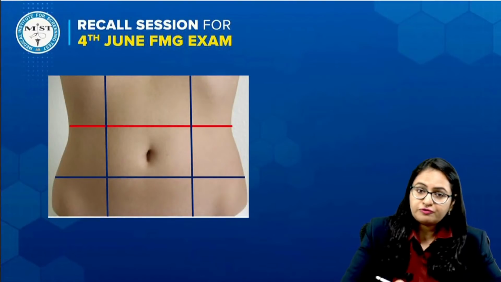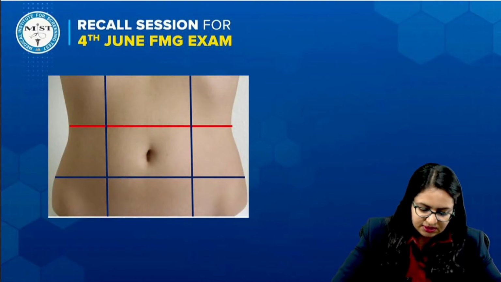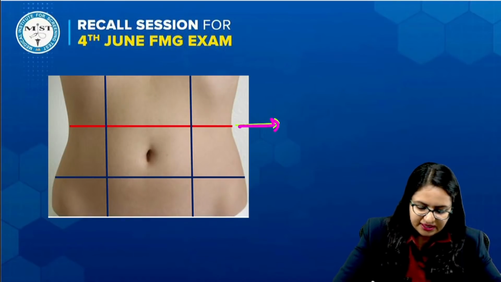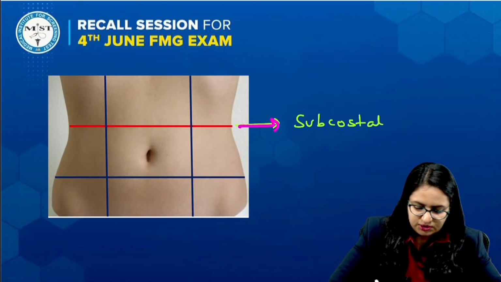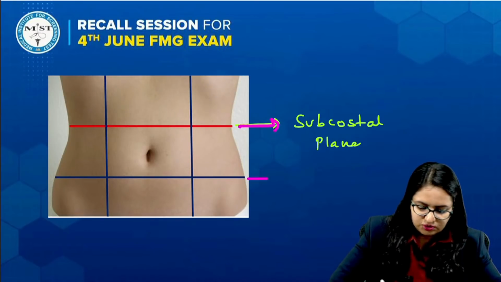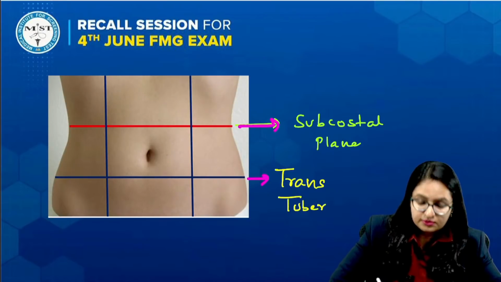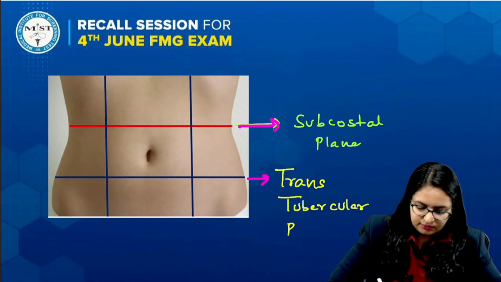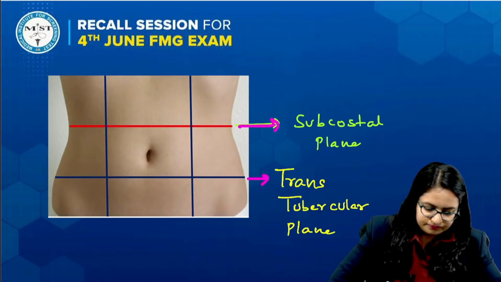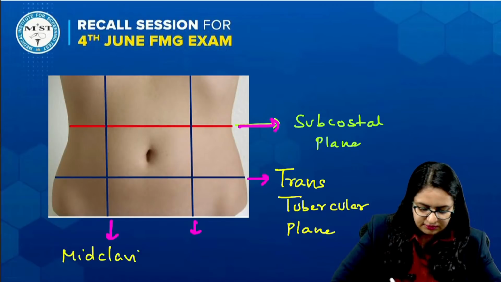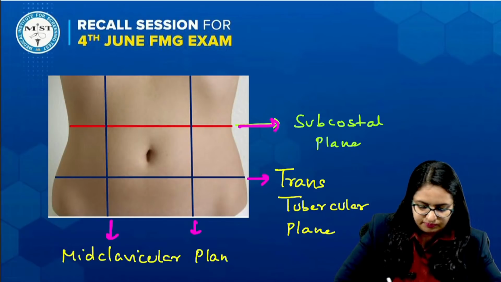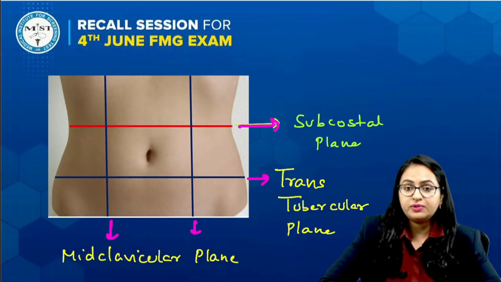First of all, you should be clear about which lines these are. The line shown over here is the subcostal plane, right? This is the subcostal plane. This line shown over here is the transtubercular plane. And the two vertical lines present over here are the mid-clavicular planes.